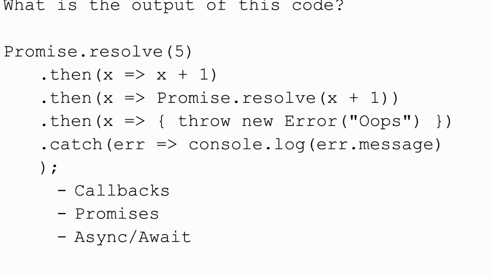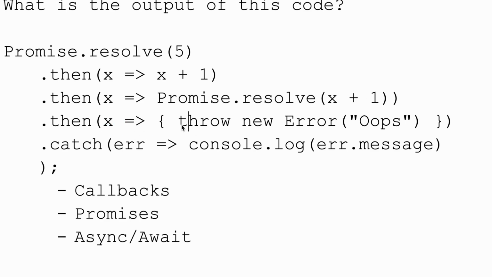Now let's come back to the initial function that I showed at the beginning of this video. That's this problem here, where we have this promise that resolves to 5. Then the result of this 5 goes in here. 5 plus 1 is 6. And then this 6 is now the new x. And then the promise resolves to 6 plus 1, which is 7. Now it takes 7 here.